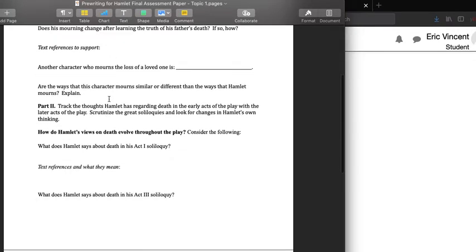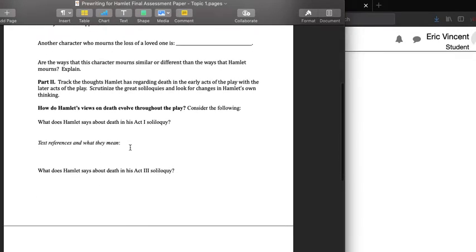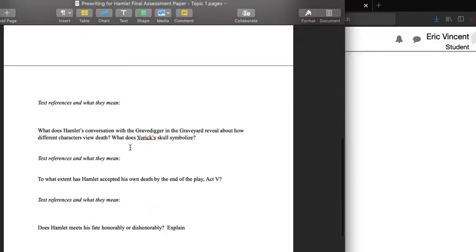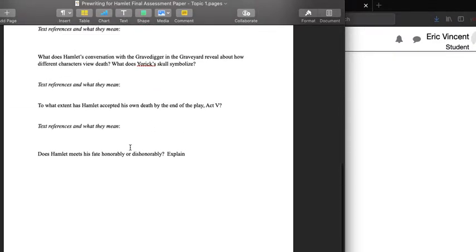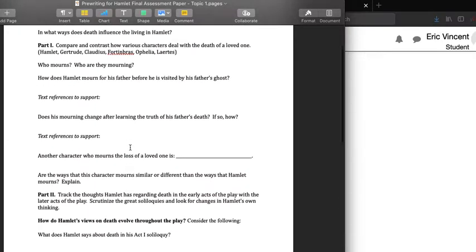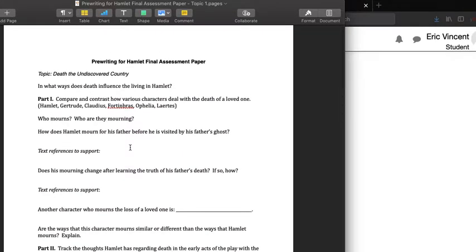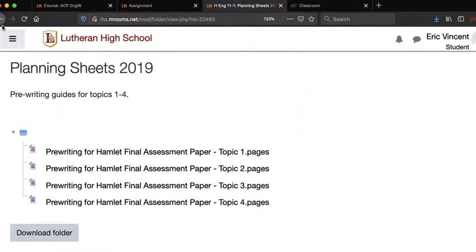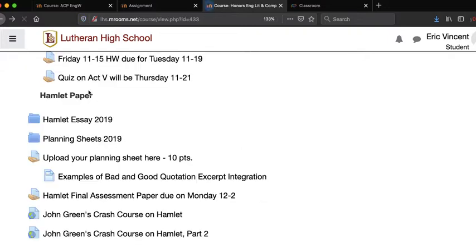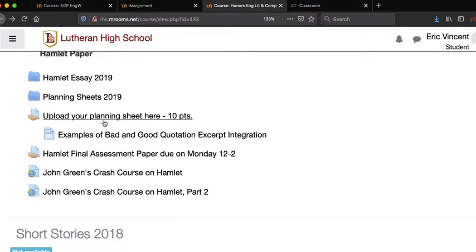Once you've filled in all these questions and put in places that require text references, you'll notice most of these planning sheets are somewhere in the neighborhood of 1 to 1.5 pages in length. Once you've done that, save this document and then upload it to Moodle. You will have until Thursday to complete those. The place I would like you to upload them is right here. It says upload your planning sheet, 10 points. That will be something I want you to do for Thursday.